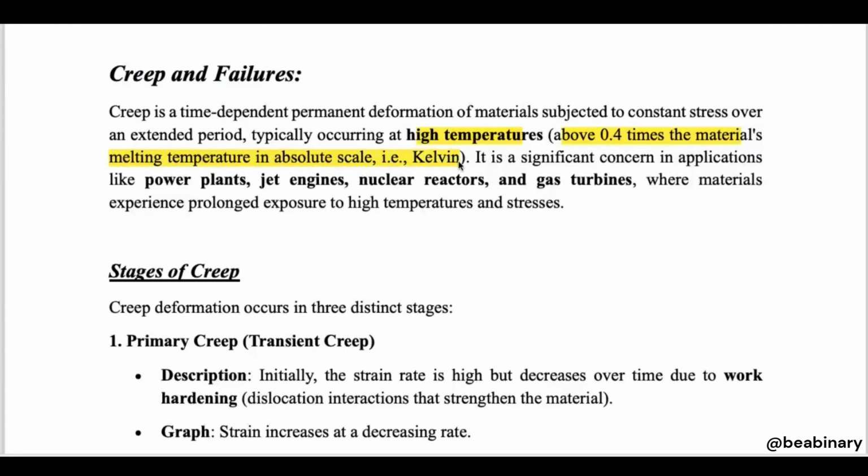Whatever the melting point of a material is, suppose we take an example of a material having a melting point like 600. At a high temperature means 0.4 times, so 600 into 0.4 is around 240. That is known as high temperature. Just above 0.4 times the material's melting temperature in absolute scale, which means we have to calculate in Kelvin, not in centigrade or Fahrenheit.